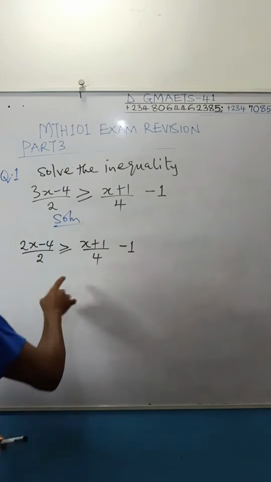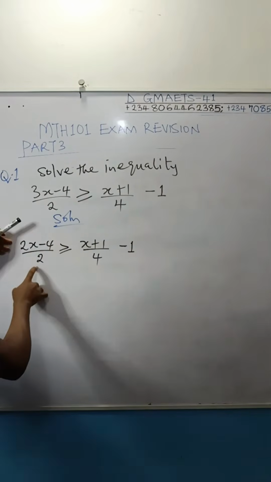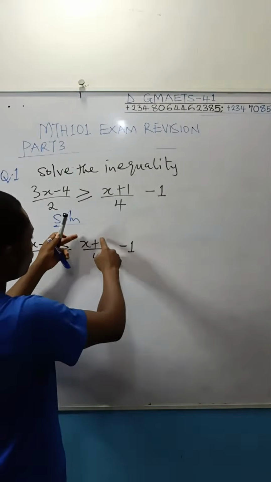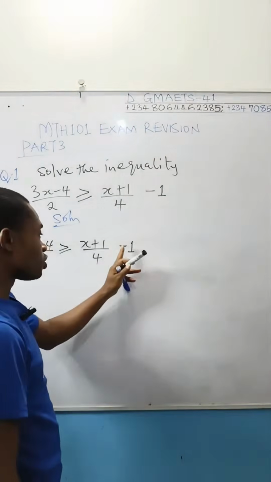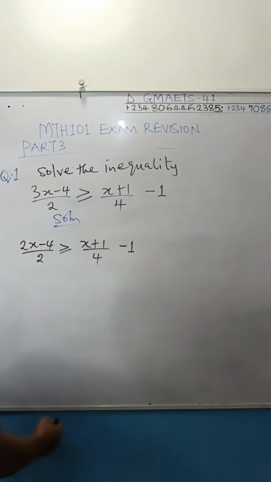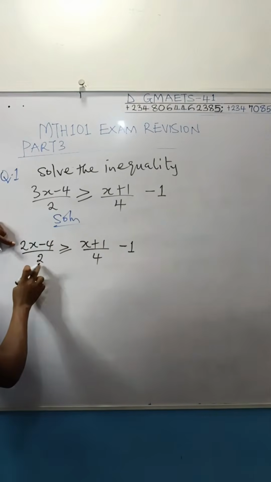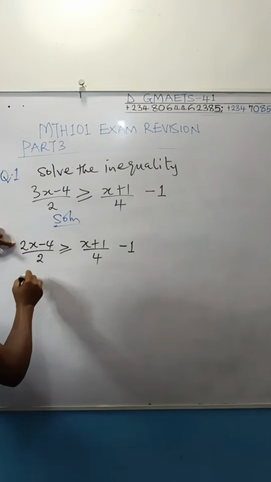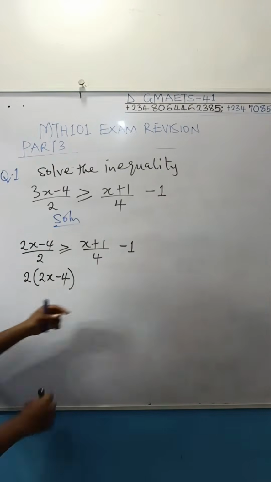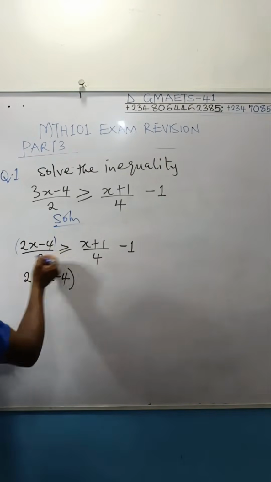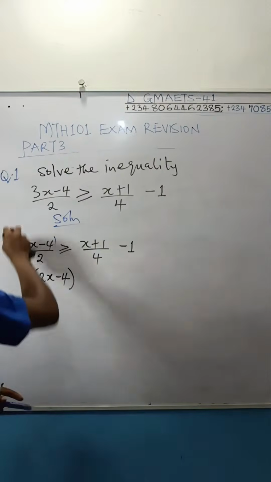So use that LCM 4 to multiply each of the numerators. When you use 4 to multiply this part, notice what the denominator will do. Then use it to multiply this whole number standing alone there. So if this LCM 4 multiplies this part, these 2 in the denominator will reduce it. So what you're going to have here will be 2 brackets 2x minus 4. Remember, the LCM is 4. So you have 4 here. These 2 will reduce this 4. You get 2 here. That's what I just did.